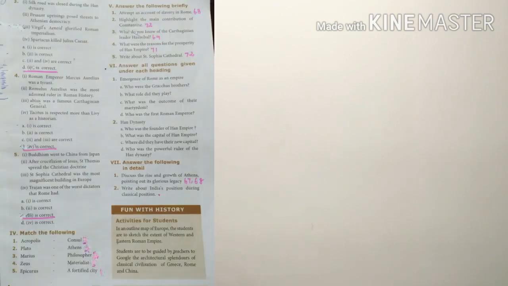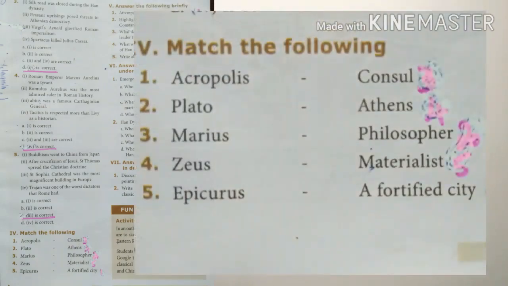Now Roman number 4, that's page number 75. Match the following. First one Acropolis, second one Plato, third one Marius, fourth one Cimon, and fifth one Epicurus. Come to the right side. The first one Acropolis, a fortified city. Plato, a philosopher. Third one Marius, consul. Athens, and Epicurus, a materialist. So 3, 4, 2, 5, 1.